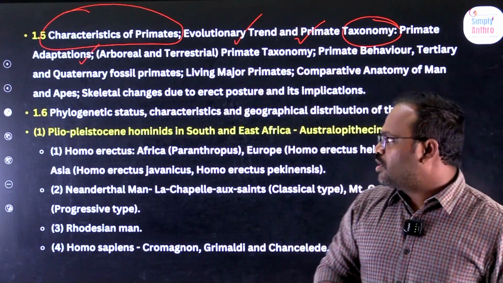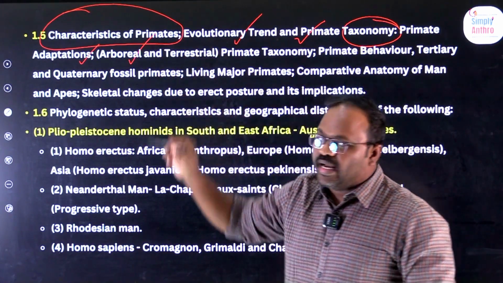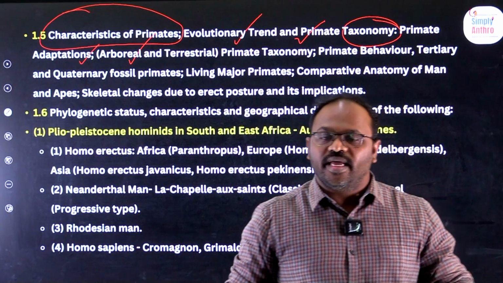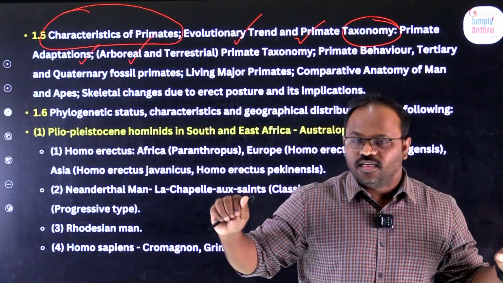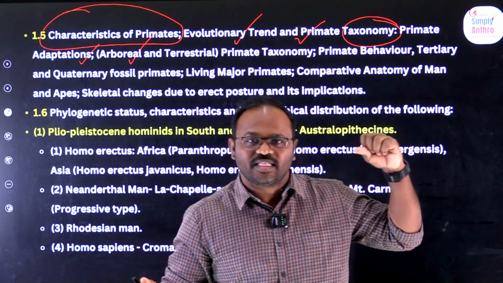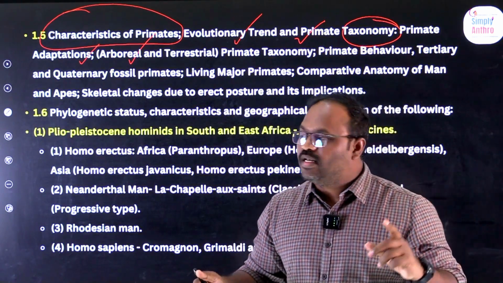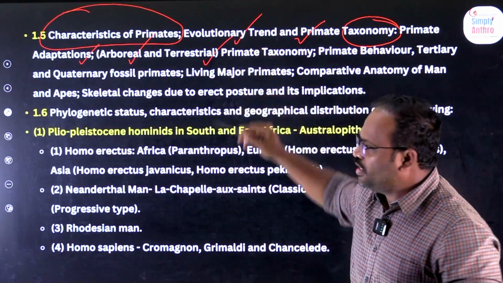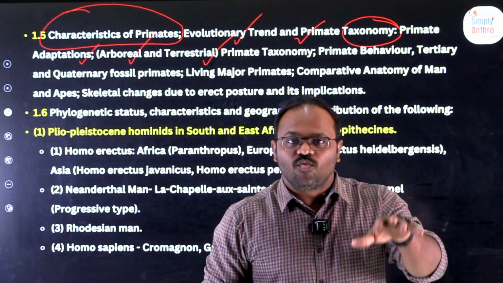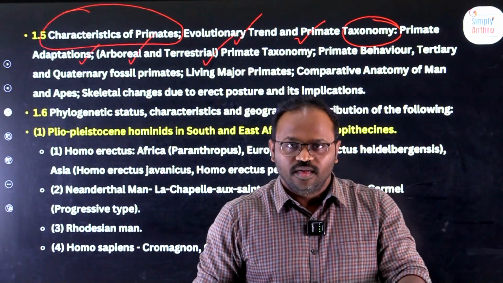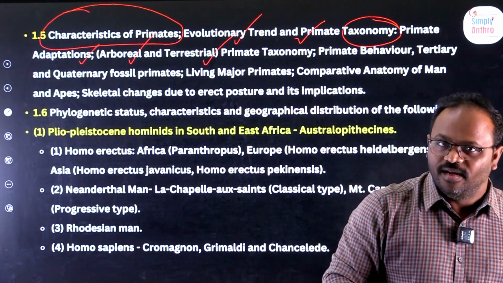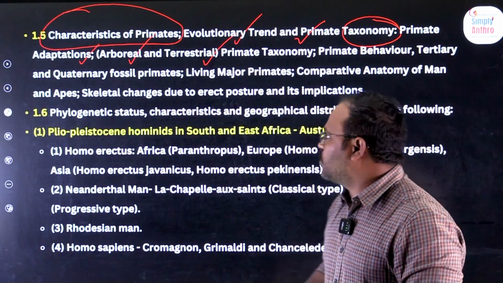Earlier, the primates were called arboreal. Arboreal means they live on the trees. You know how a monkey flies from one tree to another tree, right? They are arboreal. Later, they became terrestrial. Terrestrial means they started walking on the ground. How these changes happened will be studied in this particular concept.